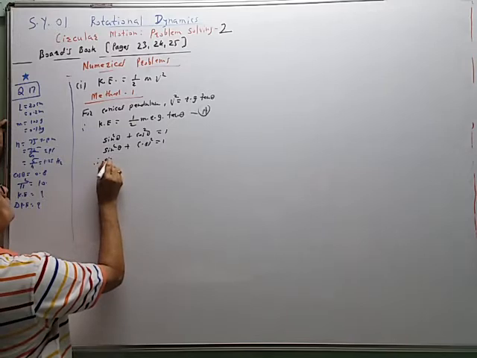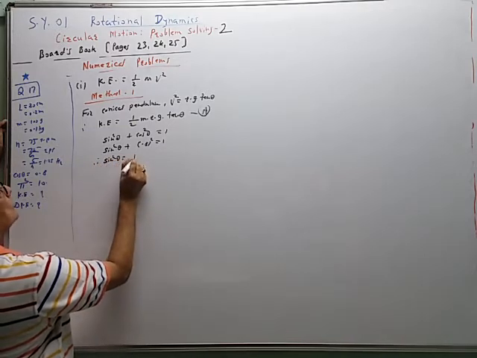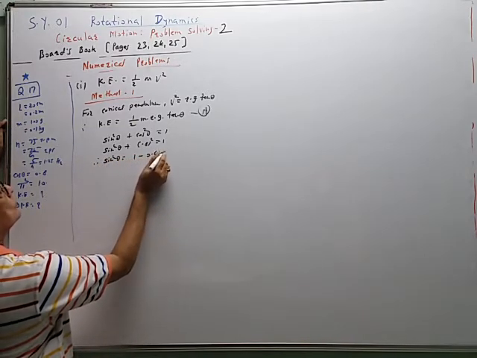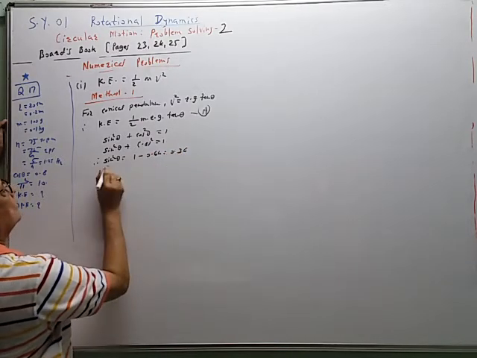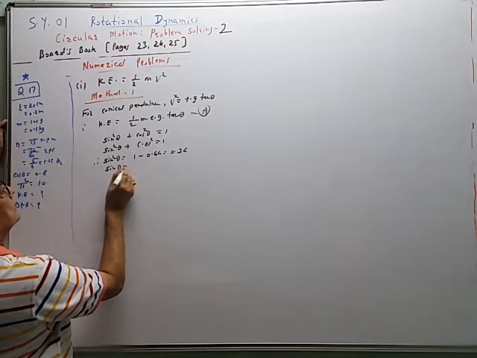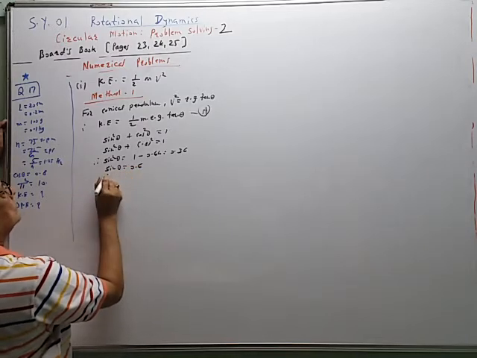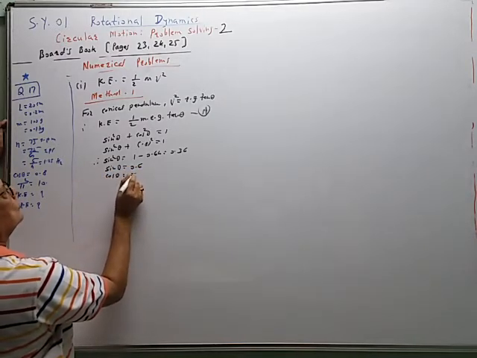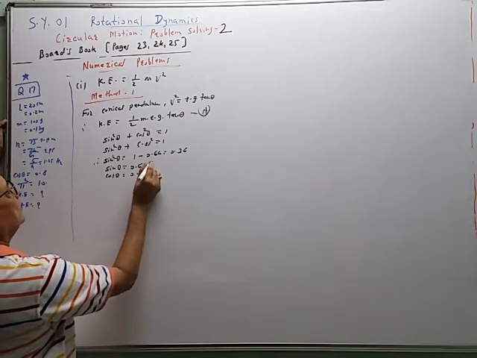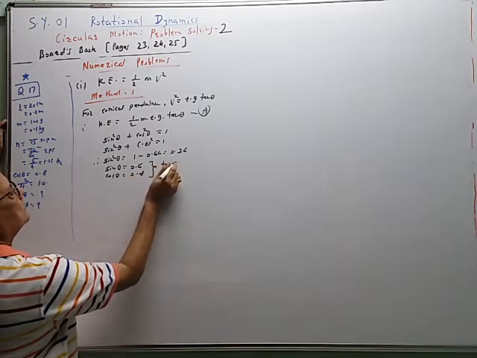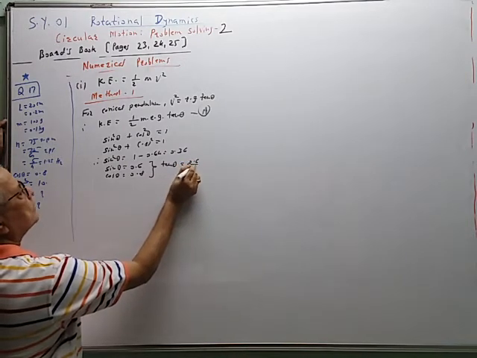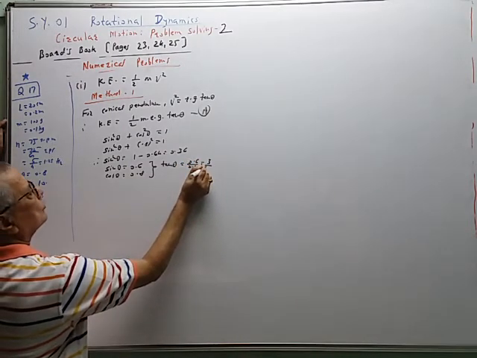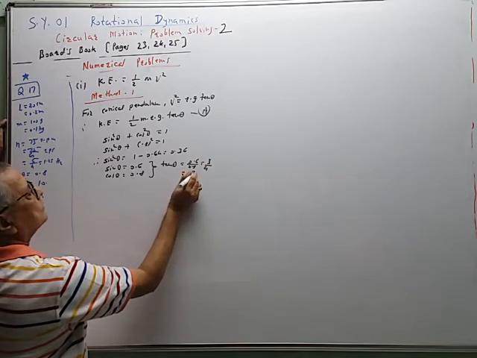Therefore, sin square theta is equal to 1 minus 0.64, that is equal to 0.36, and therefore sin of theta is equal to 0.6. Cos of theta is equal to 0.8, and therefore tan of theta is equal to 0.6 upon 0.8, that is equal to 3/4 or 0.75.